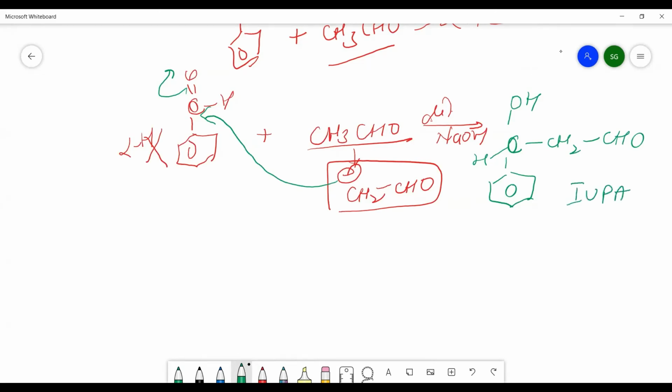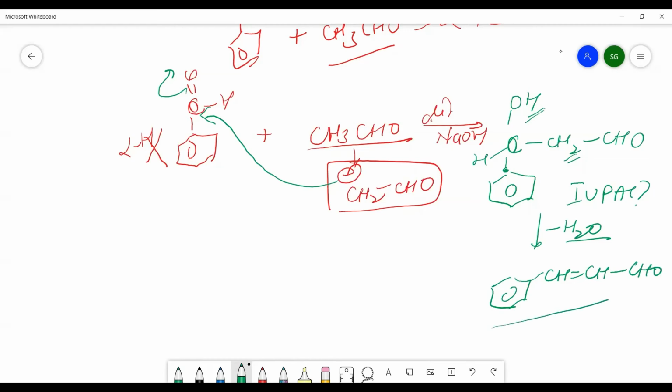You must write the IUPAC nomenclature for this compound also for practice. Now after this there is a removal of water molecule, with the help of what? That is with the help of the Saytzeff rule. So here there is no hydrogen, so this OH and H will be removed, and the product formed will be, you will see, and what will be the nomenclature of this compound? This is cinnamaldehyde. Cinnamaldehyde, and that we have also done in lecture 1 on IUPAC nomenclature. Cinnamaldehyde, crotonaldehyde, propionaldehyde, acetophenone, all these compounds we have covered in lecture 1. If you have some problem, you can go through this lecture again.